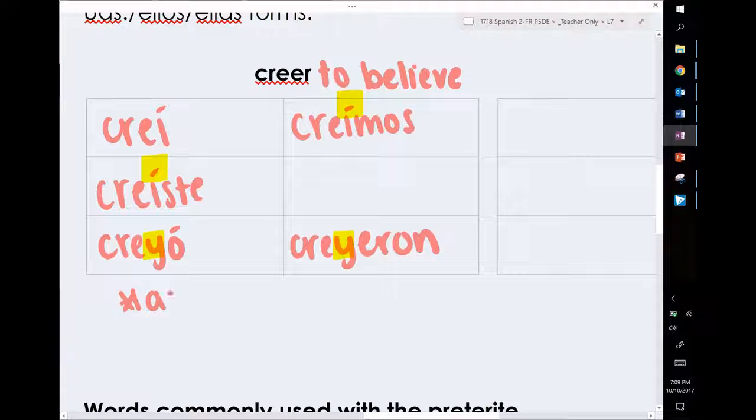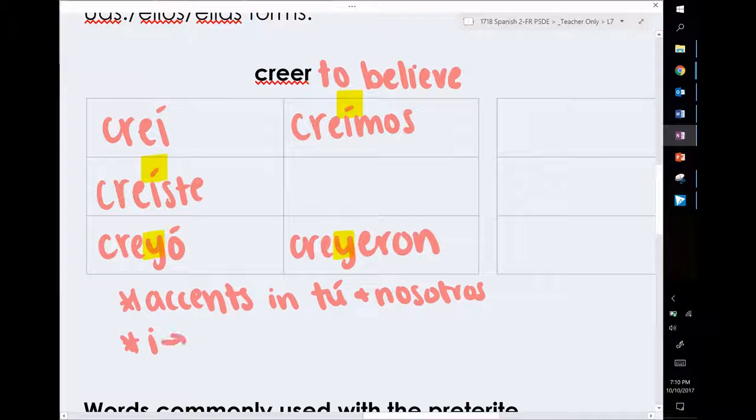So accents in tú and nosotros, as well as the I to Y change in the third person, makes this irregular. Again, the I changes to a Y, which is why both creyó and creyeron do not have an I in their conjugation.